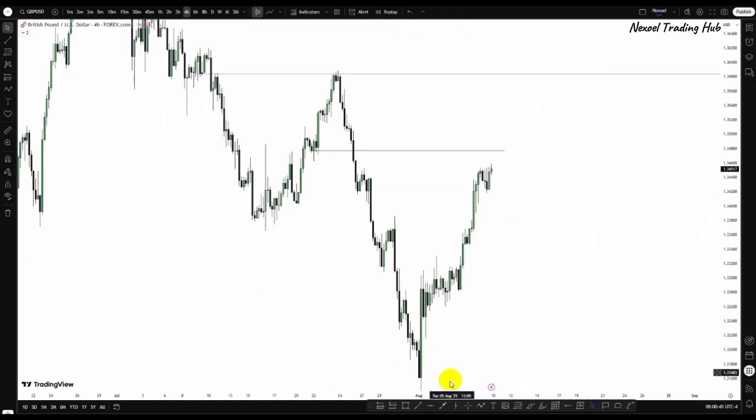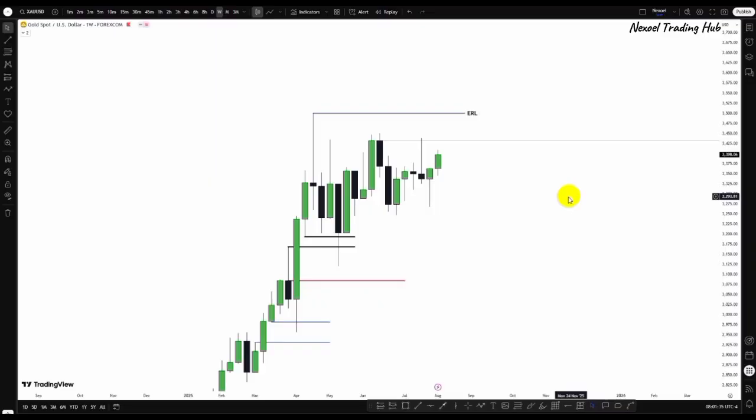So let's check out the gold pair, guys. This is gold from the weekly time frame. Gold has been a messy pair for a lot of traders, except to utilize the information in the lower time frame. From the higher time frame, you can see how choppy this is. When price reacted at this bullish zone, price started giving bullishness to the upside, but failing to take out the external range. Price just gave a really poor price action here.